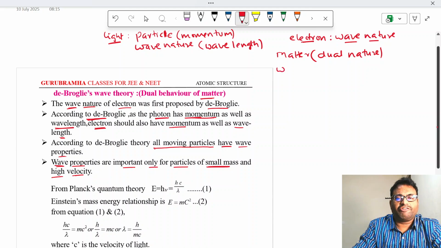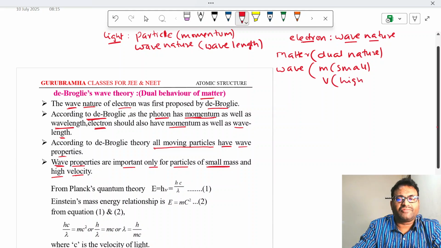This wave characteristic, or wave-like behavior, is significant only when the particle has very small mass. So mass of the particle is very small, and if it is moving with high velocity, then only wave nature will be significant.